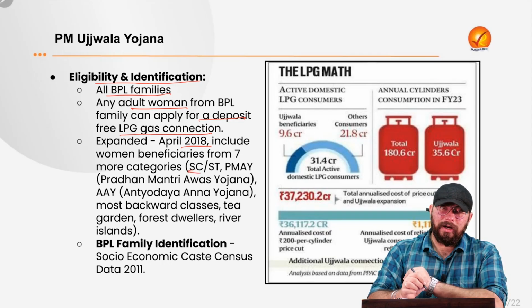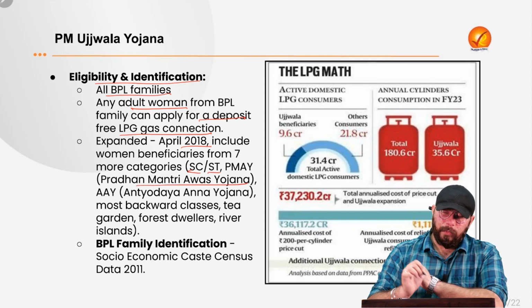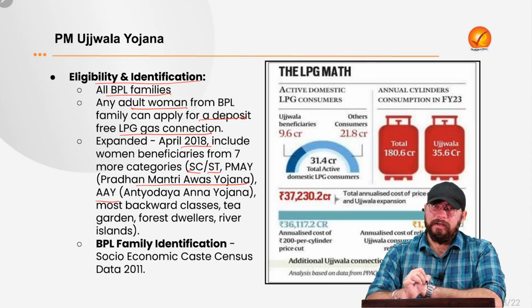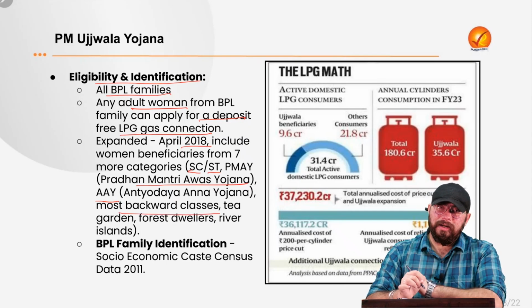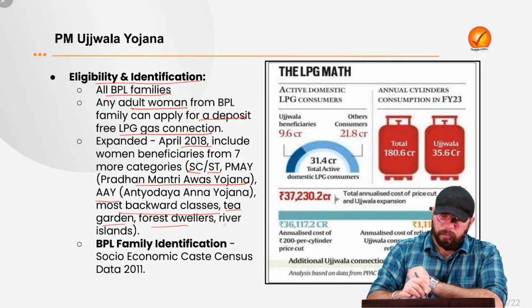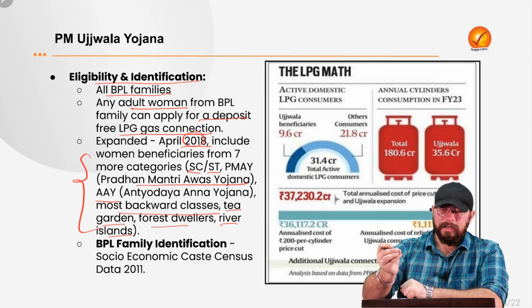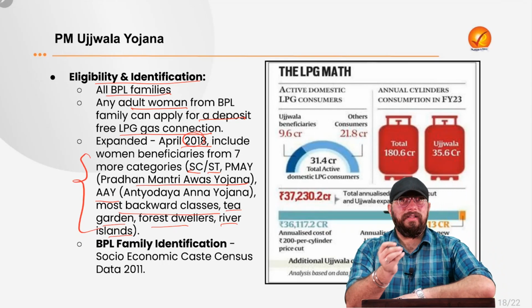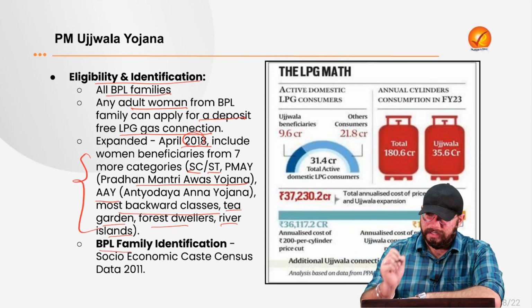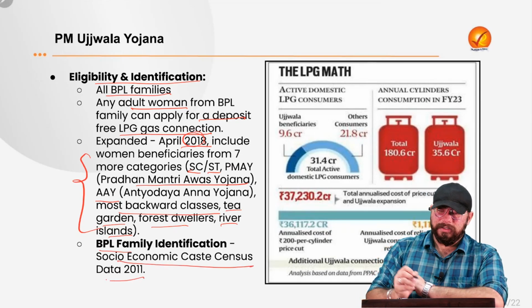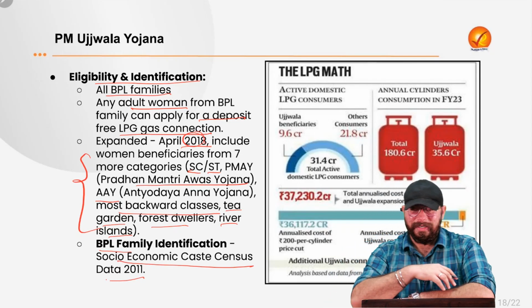That is your scheduled caste, scheduled tribe, those who are taking the benefit of Pradhan Mantri Awas Yojana, those who are taking the benefit of Antyodaya Anna Yojana, or women from the most backward classes, or from tea gardens, forest dwellers, and river islands. These categories were added in 2018. Again, some factual parts which you should know. But how will the identification of this below poverty line family take place? It will be taking place through the socio-economic caste census data of 2011.